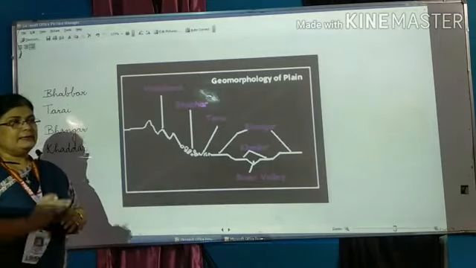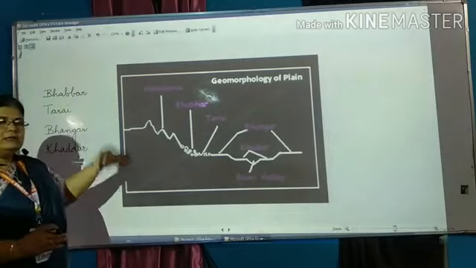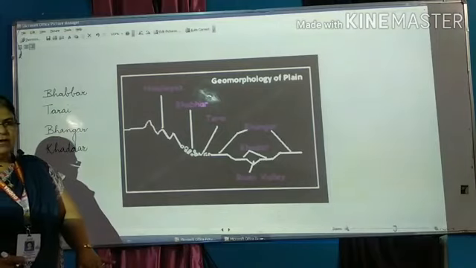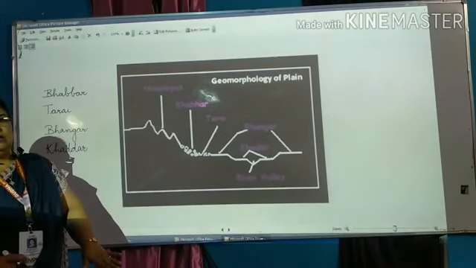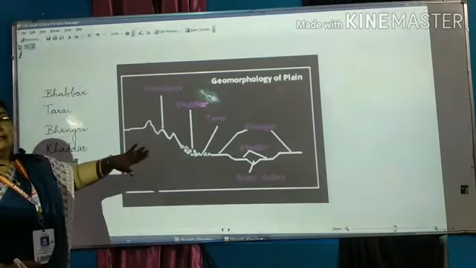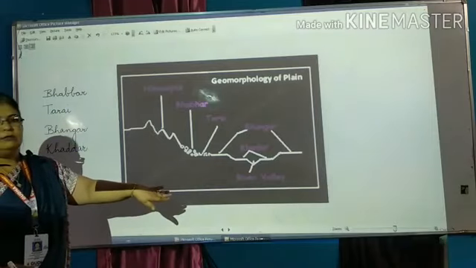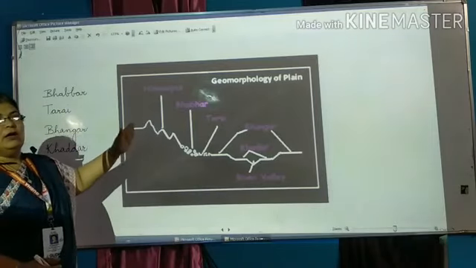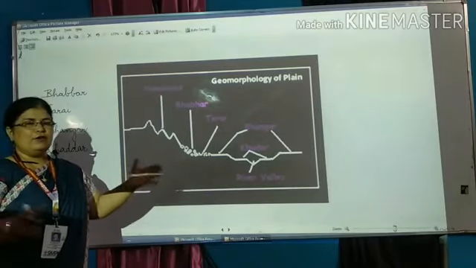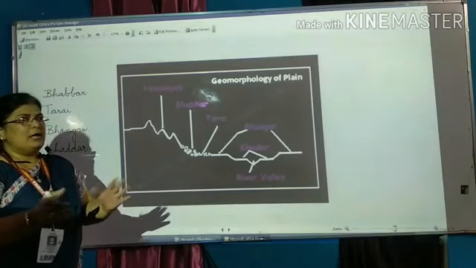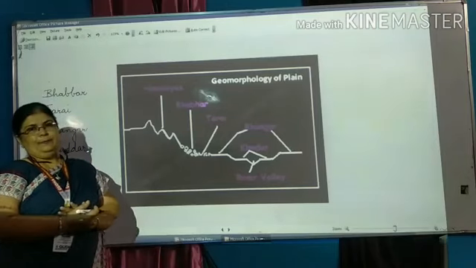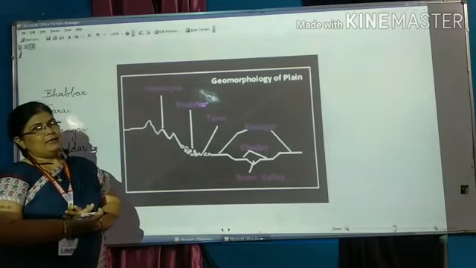And we have been studying that northern plain lies just to the south of Himalayas. So obviously when it is just adjoining the mountains, then it can't be a plain, because at one side there is a slope of the mountain, and then these rivers are forming many physical features, and they are giving different types of shapes to this land, due to which this area is not at all a plain land.